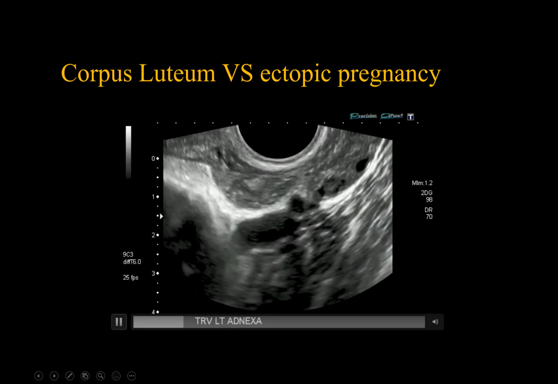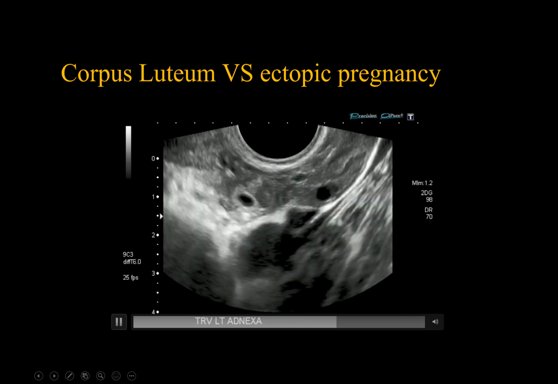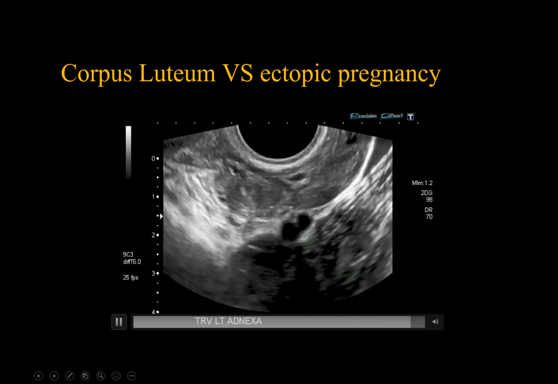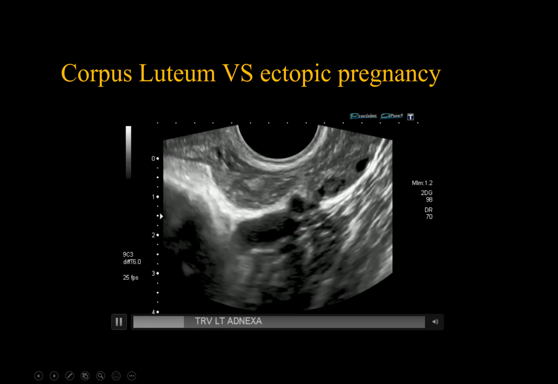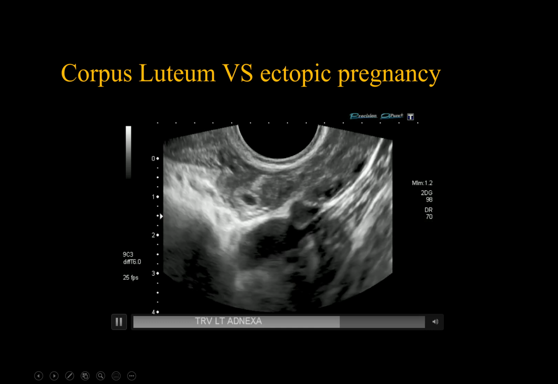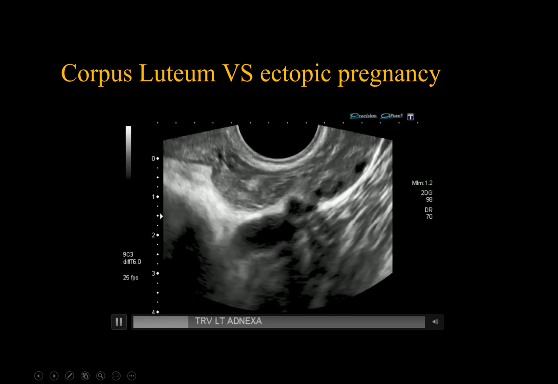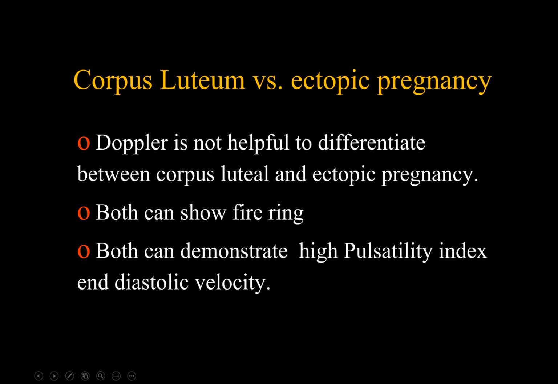Sometimes we need to do a dynamic scan by pressing with the transducer to separate the tubal ring or mass from the ovary. Look here, when you press, you will see the tubal ring separating and moving away from the ovary. However, color Doppler is not helpful to differentiate between corpus luteal cyst and ectopic pregnancy.